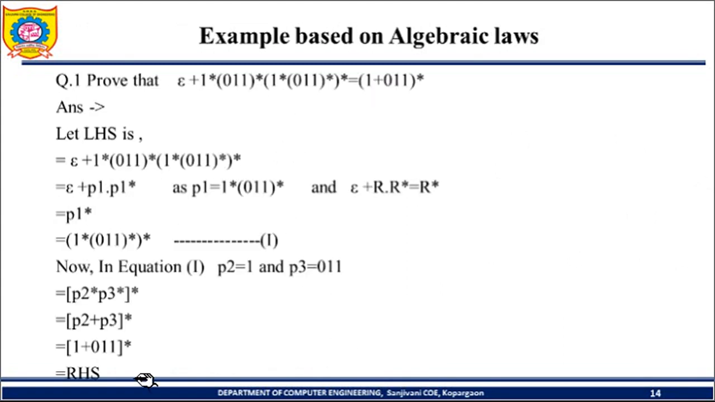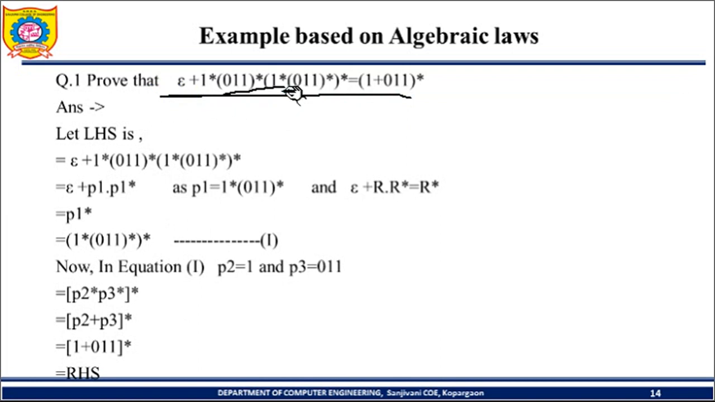Okay, now we'll solve some examples based on those rules or laws. Prove that epsilon plus 1 star 0 1 1 star (1 star 0 1 1 star) star equals 1 plus 0 0 star. So we want to prove this one. How do we prove it?